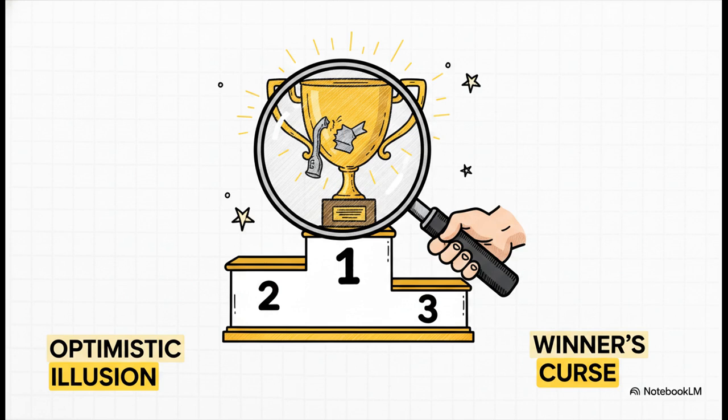So the next time you see a flashy claim about a state-of-the-art, best-performing model, you really have to ask yourself, how many models did they test to find that one? And did they use an entirely separate nested loop to give you that final accuracy number? Because if they didn't, the math tells us for sure they are likely suffering from the winner's curse.